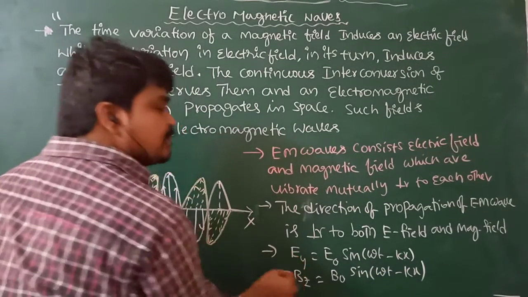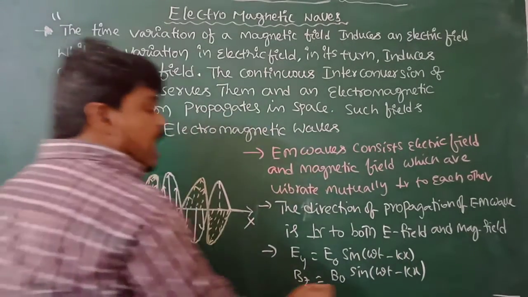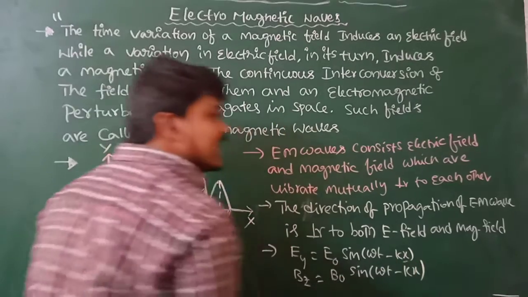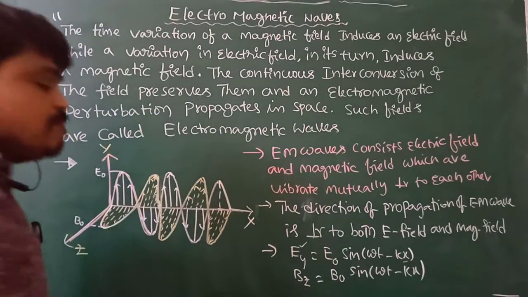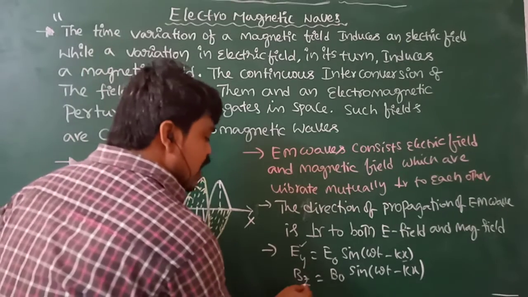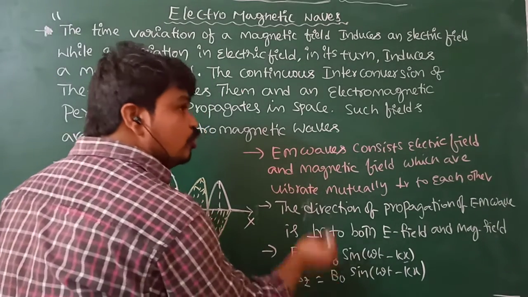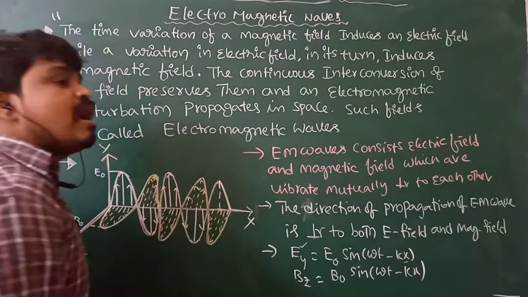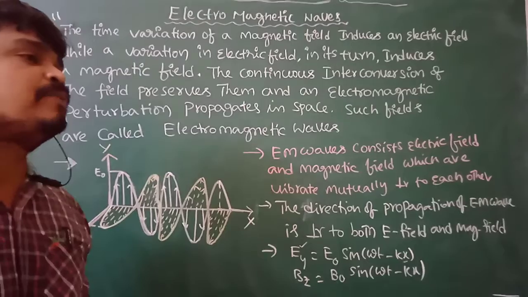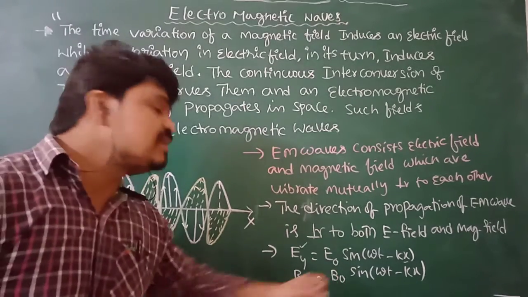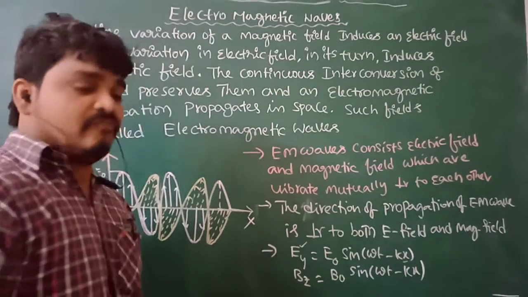This equation represents that the electromagnetic wave propagates along the positive x direction, the electric field vibrates along the y direction, and the magnetic field vibrates along the z direction with maximum amplitudes E0 and B0 respectively. Here E0 is the maximum amplitude of the electric field and B0 is the maximum amplitude of the magnetic field.